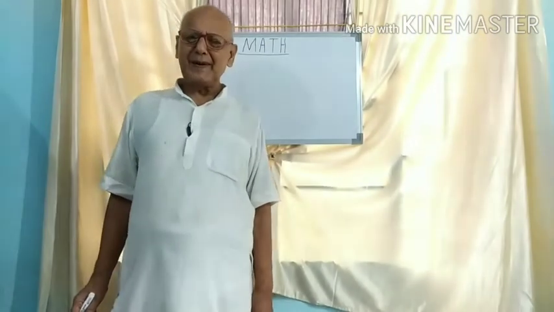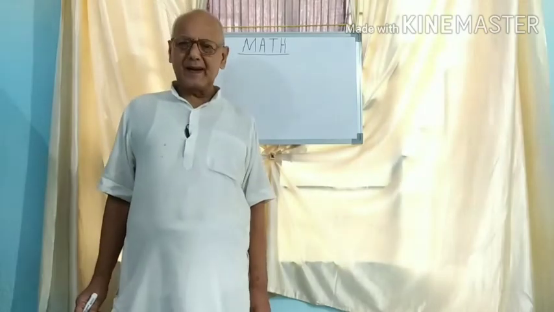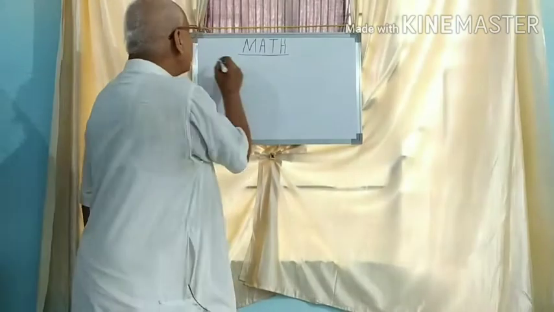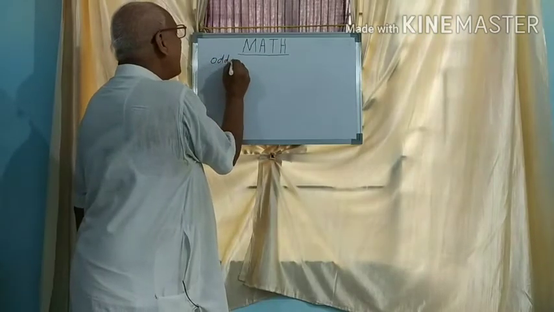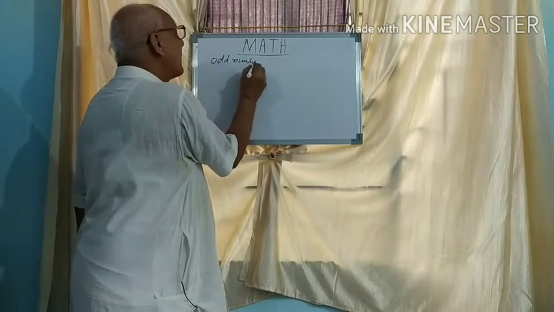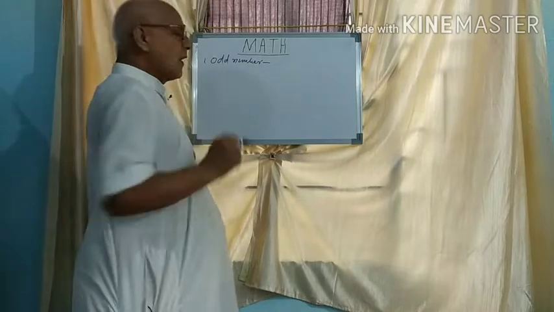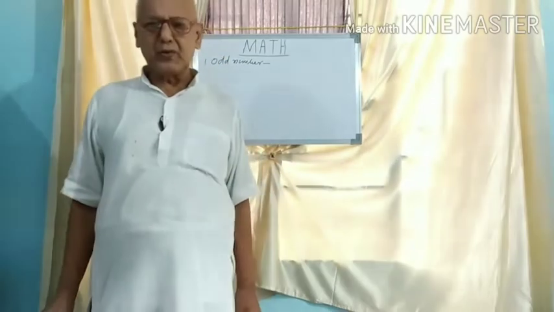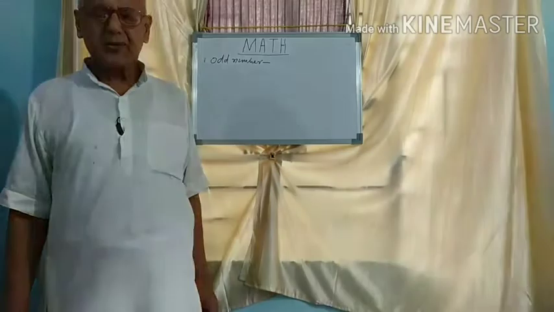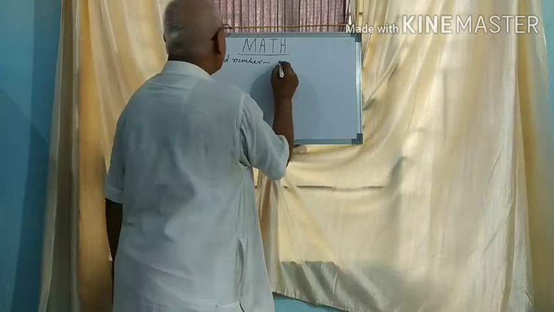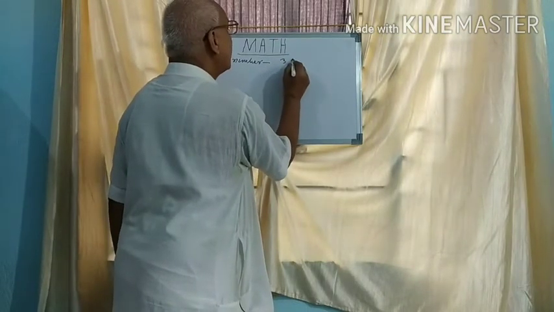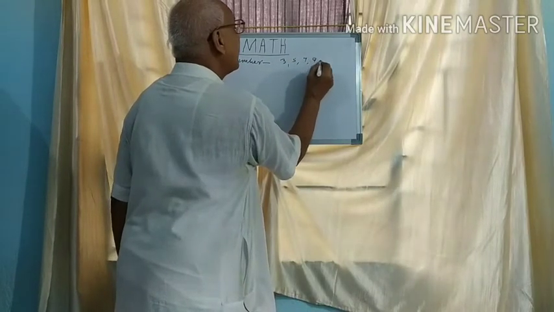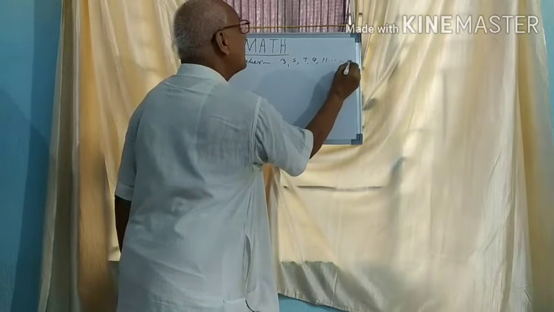Natural numbers having different characteristics have been given different names. The first is odd numbers. Numbers which are not exactly divisible by 2 are called odd numbers. For example, 3, 5, 7, 9, 11 and so on up to infinity.